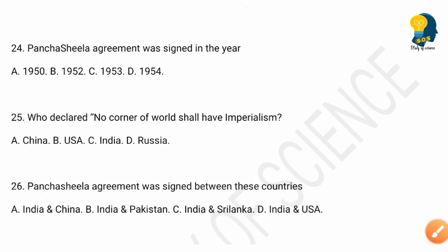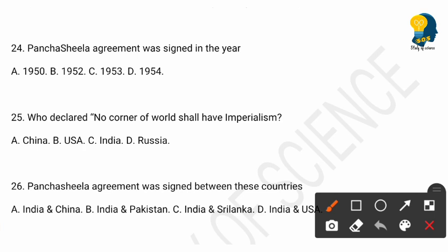So the next question is question number 24. Panchashila agreement was signed in the year, and the options are 1950, 1952, 1953 and 1954. So the right answer is option D. In the year 1954, Panchashila agreement was signed.